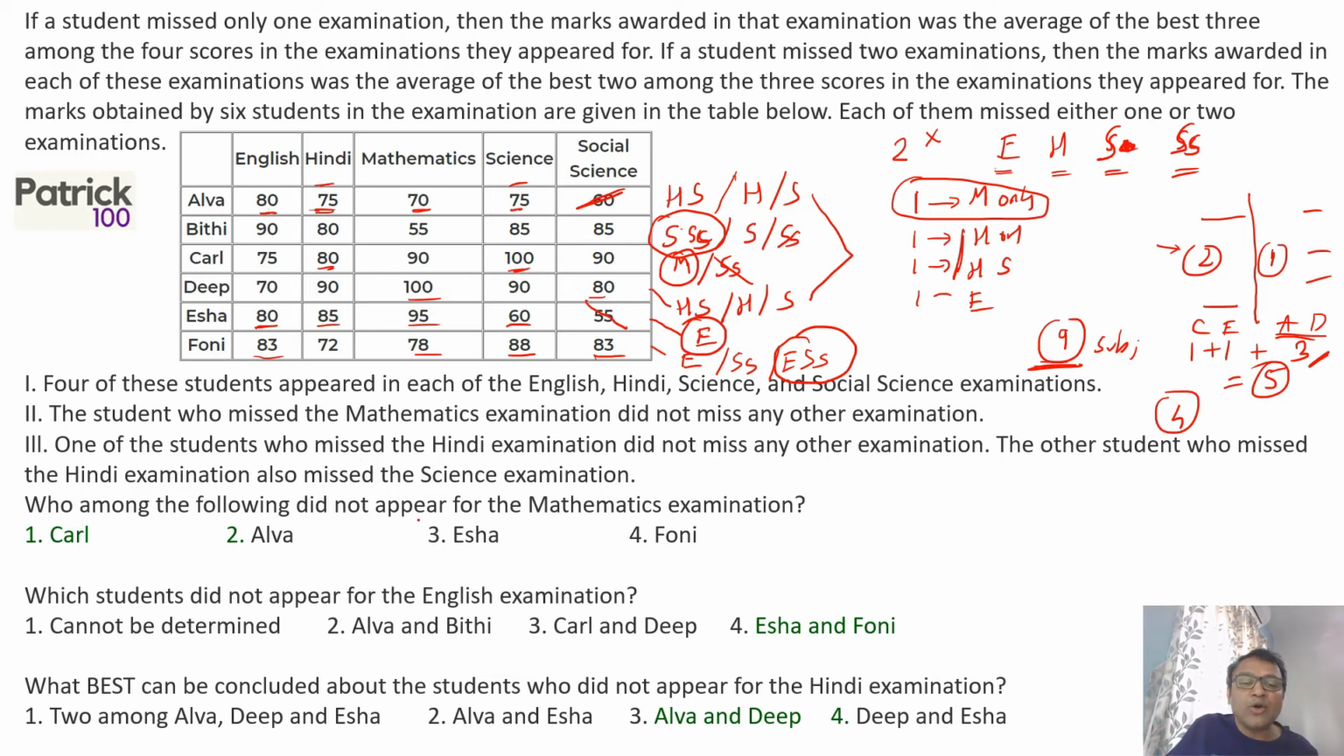Now once you get this, you can easily answer the question. Who among the following did not appear for the maths examination? Carl, that could have got early itself. Which student did not appear for English examination? If you look at clearly E and F, Isha and Phony. What best can we conclude about students who did not appear for Hindi exam? It has to be Alva and Deep. These are the only 2 people who are there. So third option. There are 2 people who don't appear for Hindi. It has to be Alva and Deep.